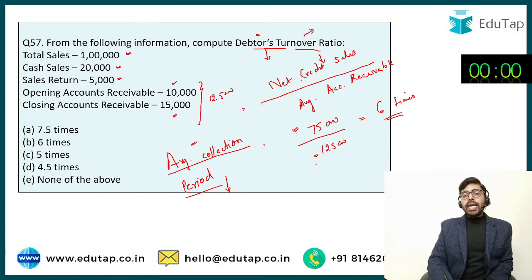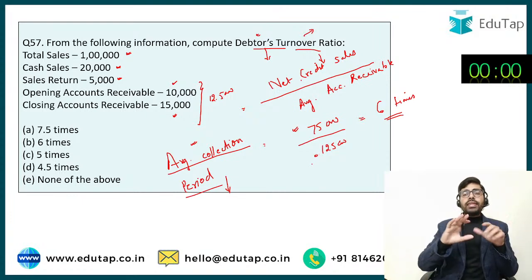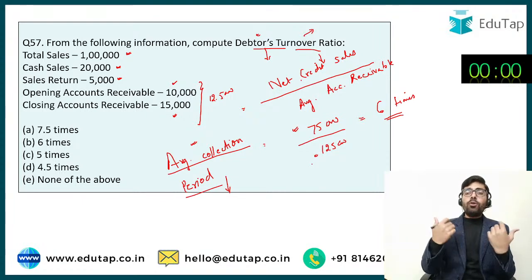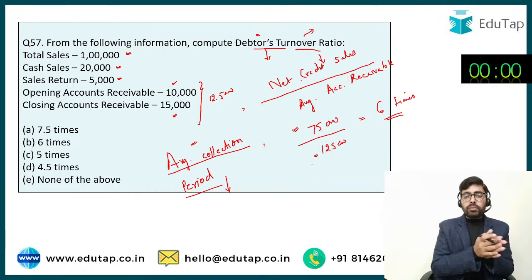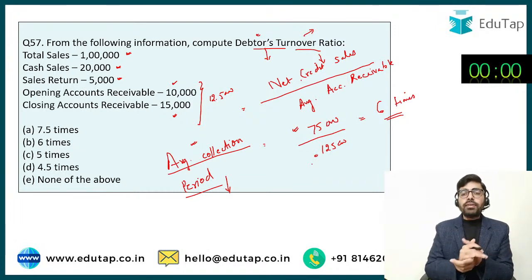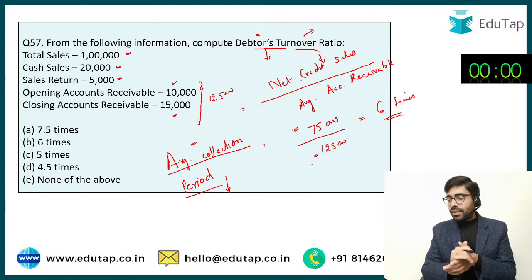So basically it means that the credit sales I have made do not remain outstanding for the entire year. I sell goods on credit, I receive money from them. So this cycle is basically happening 6 times in the year. So basically it means, yes, absolutely fine.